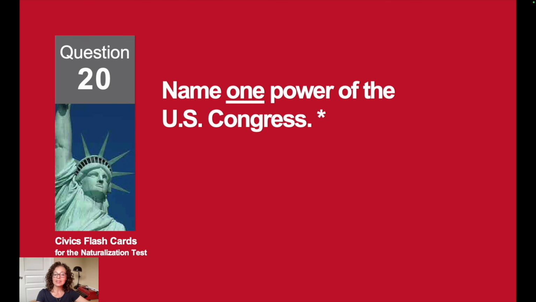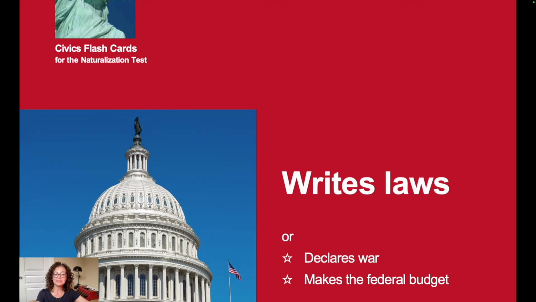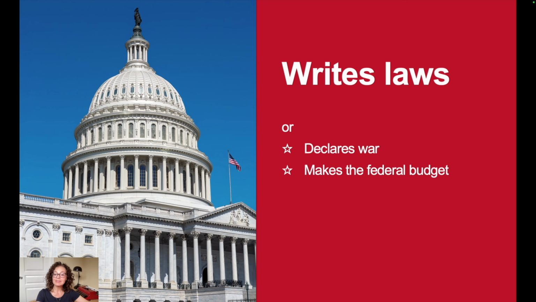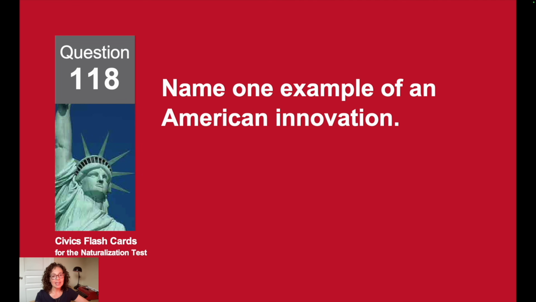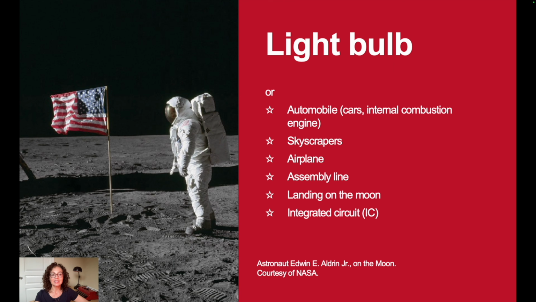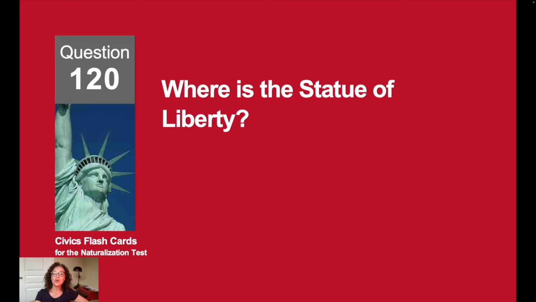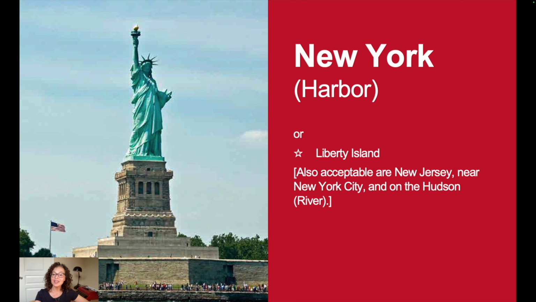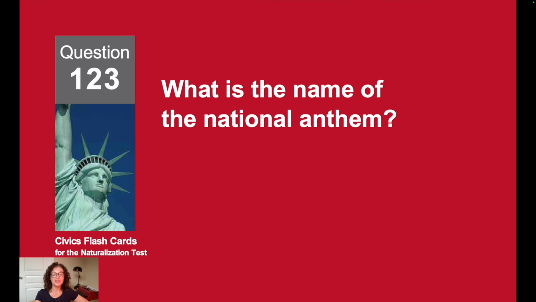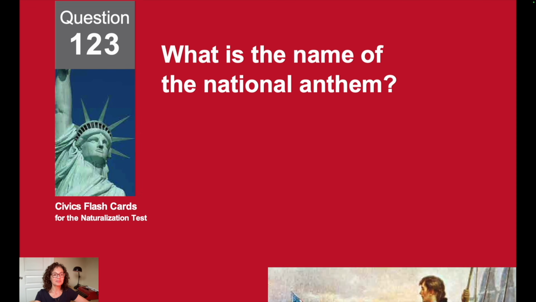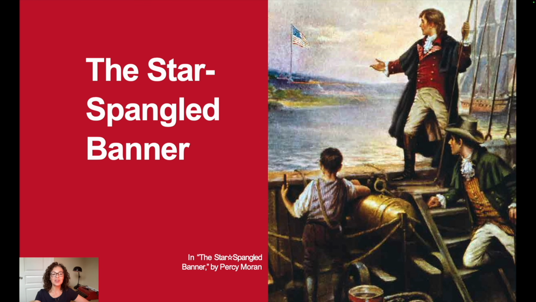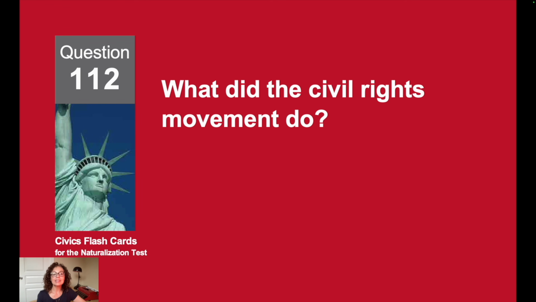Louisiana. Name 1 power of the U.S. Congress. Rights laws. Name 1 example of an American innovation. The light bulb. Where is the Statue of Liberty? New York. What is the name of the national anthem? The Star-Spangled Banner. What did the Civil Rights Movement do?